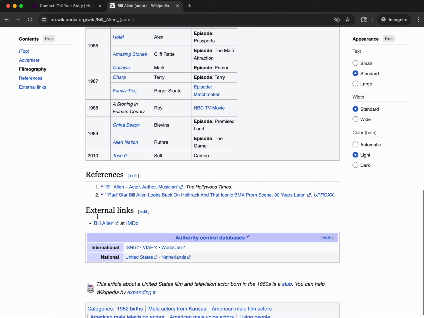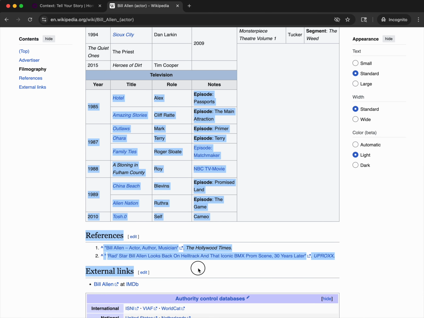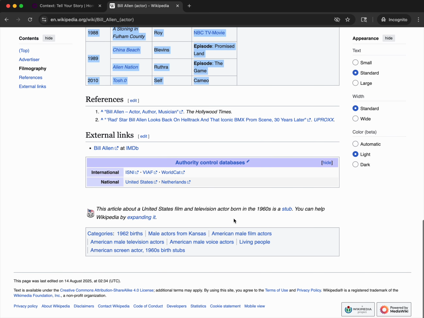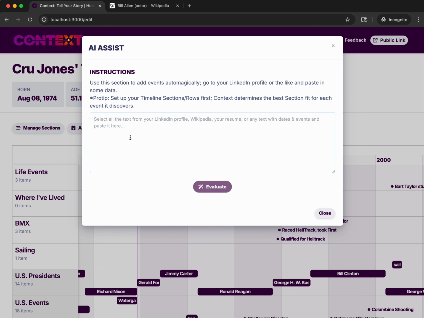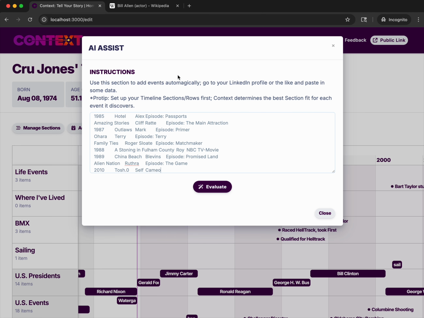Let's just copy some dates. I can just copy something with dates and evaluate that, and we'll see what it does.